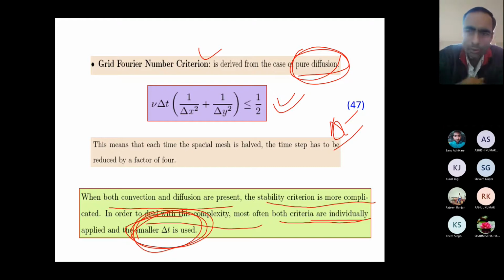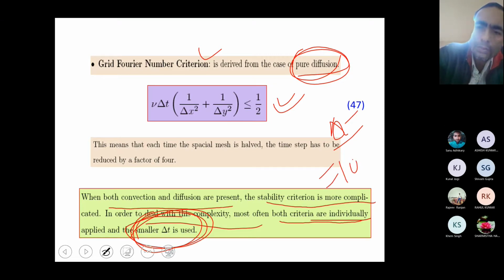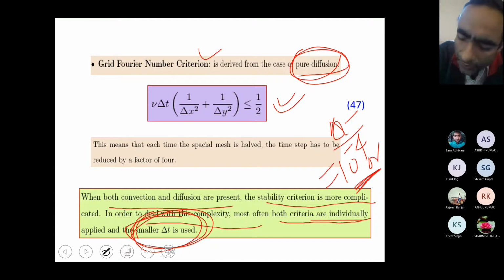This is also done when you are making a computer program. If you are interested, you have to provide a subroutine to fix the time step. If you are not, then you have to use a very small value of delta t, of the order of 10 raised to power minus 4 or so, or maybe less than that, in the case of highly nonlinear equations.